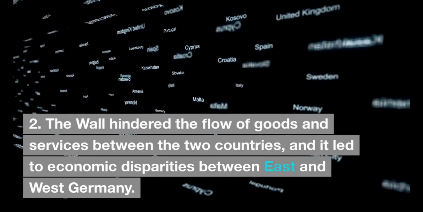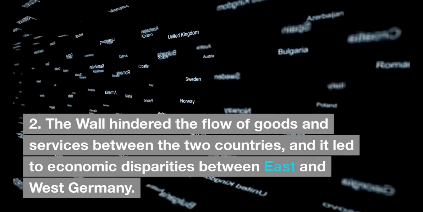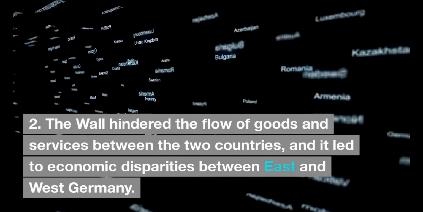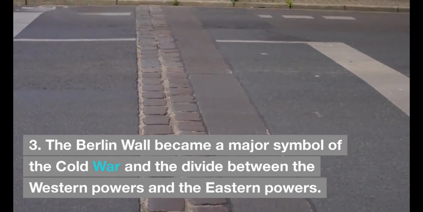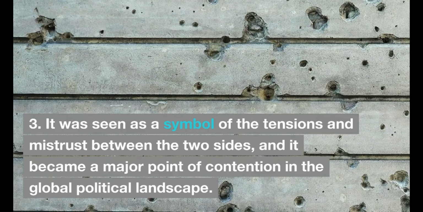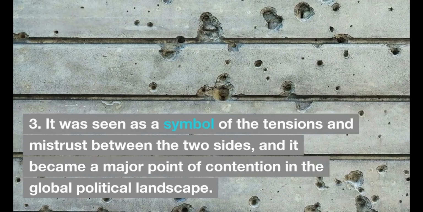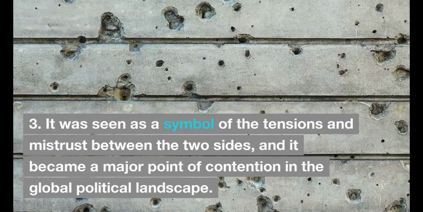The Berlin Wall also had a significant impact on the economy of Germany. The wall hindered the flow of goods and services between the two countries, and it led to economic disparities between East and West Germany. The Berlin Wall became a major symbol of the Cold War and the divide between the Western powers and the Eastern powers. It was seen as a symbol of the tensions and mistrust between the two sides, and it became a major point of contention in the global political landscape.